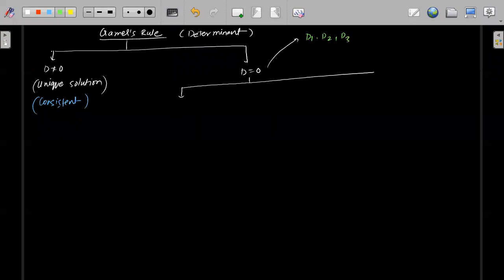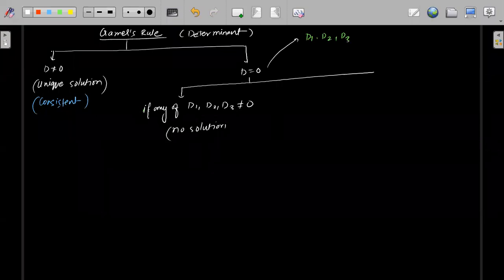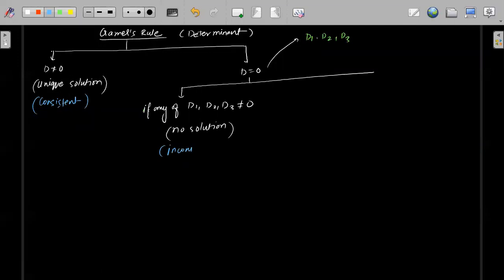If any of D1 or D2 or D3 is not equal to 0, then you will have no solution, also known as inconsistent solution or inconsistent equation.